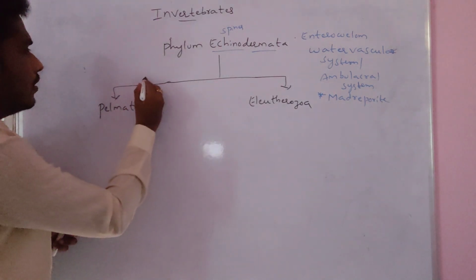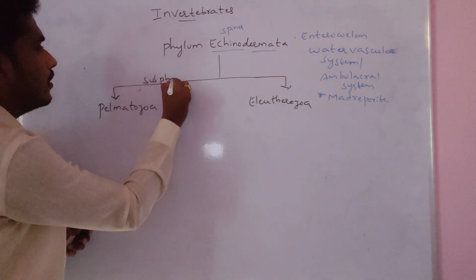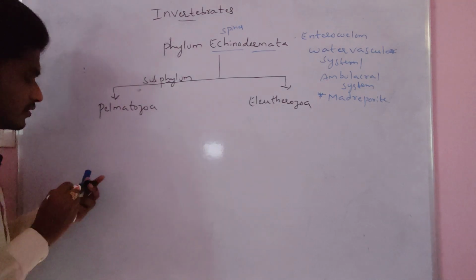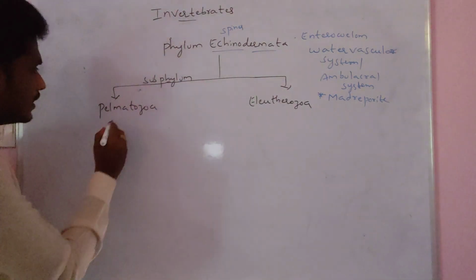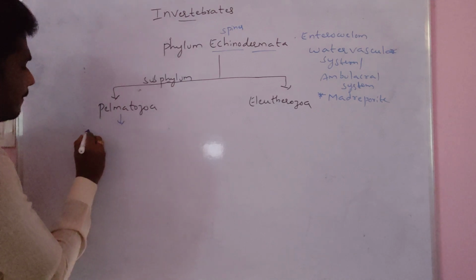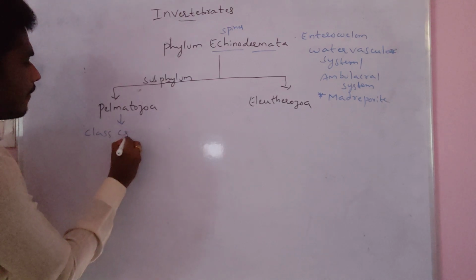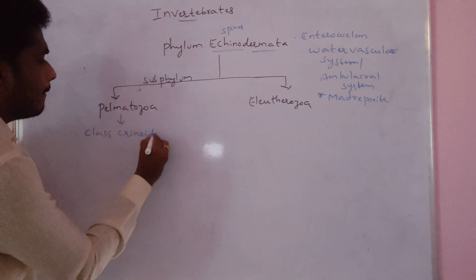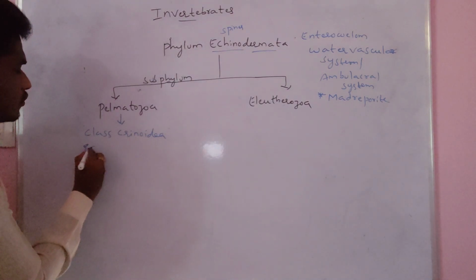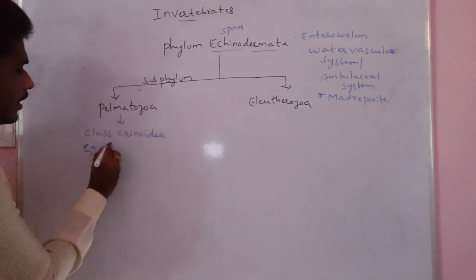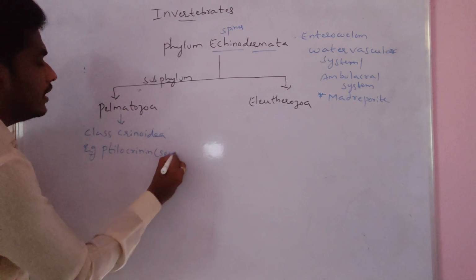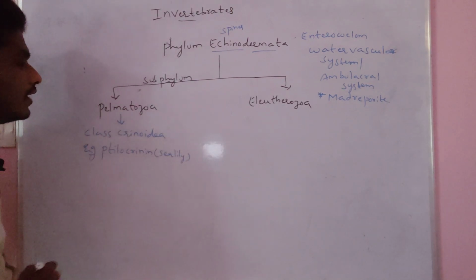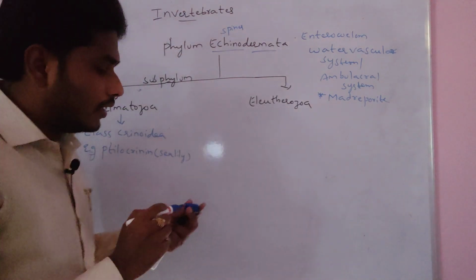Subphylum Palmatozoa consists of only one class, that is Crinoidae. Class Crinoidae has an example, that is Tylocrinin, commonly called sea lily. This is about the subphylum Palmatozoa.